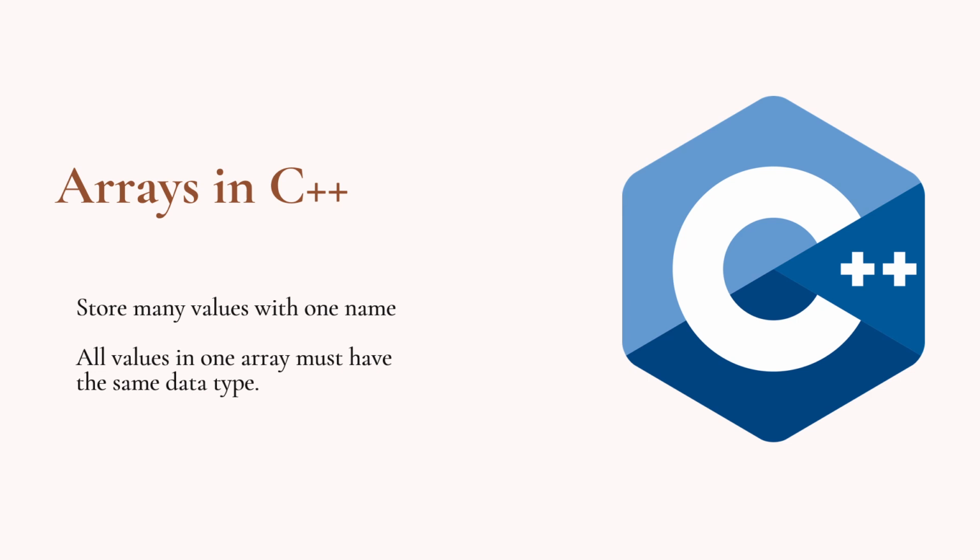Hi everyone, today I will explain arrays in C++. An array helps us store many values using one name. All values in one array must have the same data type.